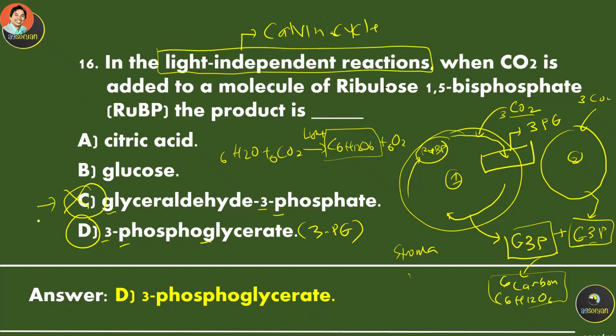So again, sometimes when we try to answer questions, we make sure what the question is actually about. So this question is actually asking not the final product, but the intermediate product, right after the carbon dioxide is added into the ribulose biphosphate, which produces the 3PG. Okay, so the answer will be 3PG.